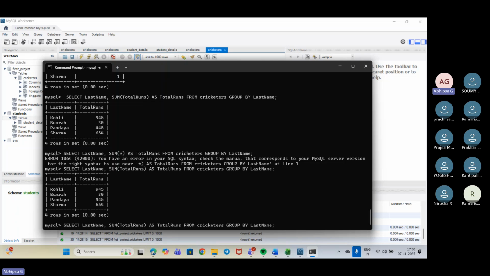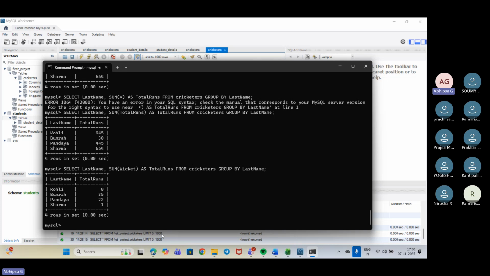Else, if not runs, we can use another numerical column that we have, that is wicket, so we can get it on the basis of wicket. Got it? I just changed the column name, but the data is different based on the operation that we have performed. Clear? Yes, ma'am.